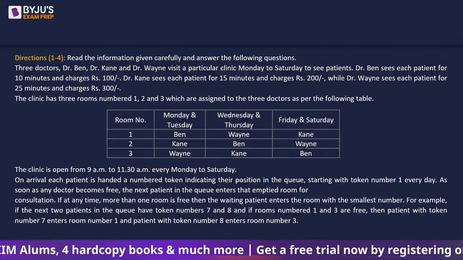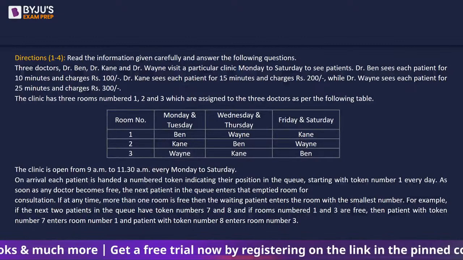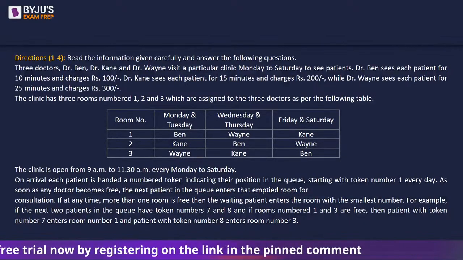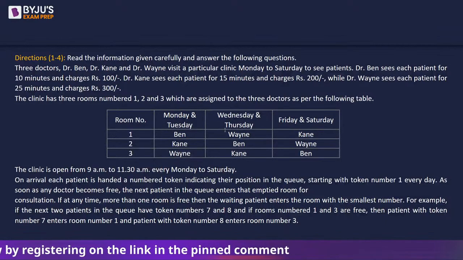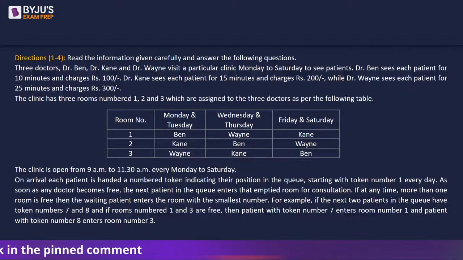For example, if the next two patients in the queue have token numbers 7 and 8, and rooms number 1 and 3 are free, then patient number 7 will go to room 1. The one who comes first will enter the smallest room number that is empty, and patient number 8 will enter room number 3.